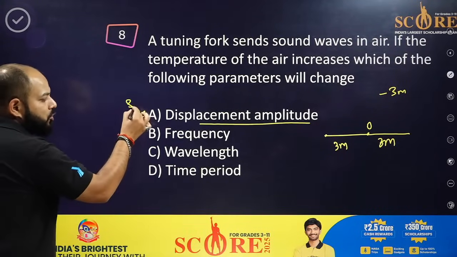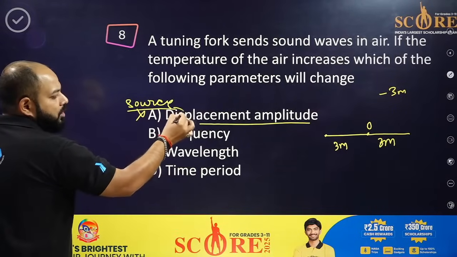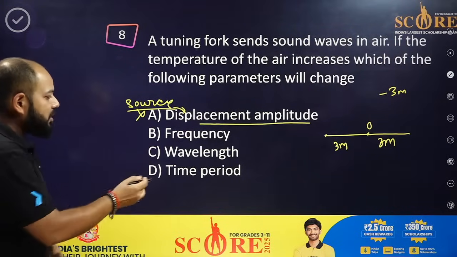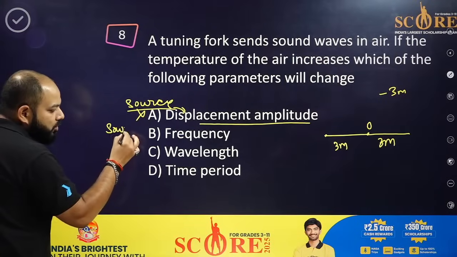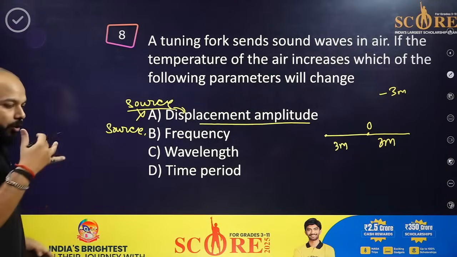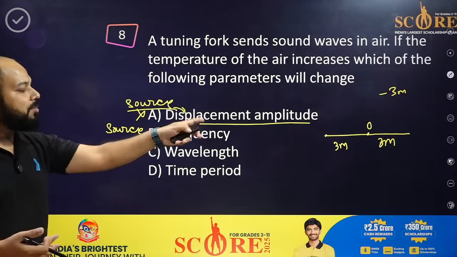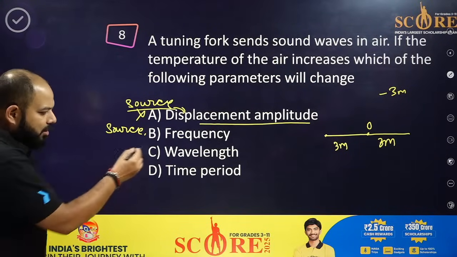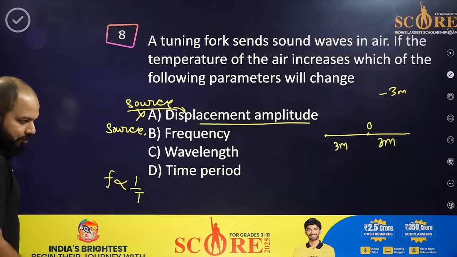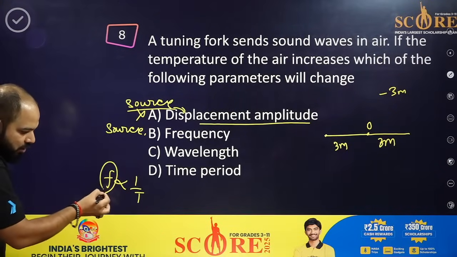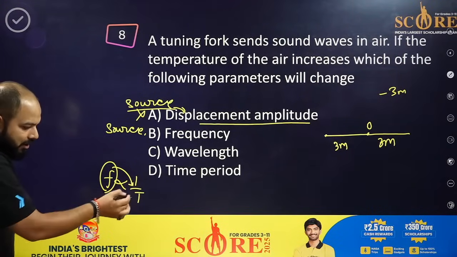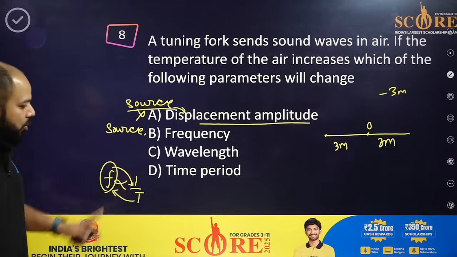Frequency just depends on the source. What disturbance the source created, that only it depends on. Same with the frequency; frequency also depends on the source. In this case, what is the source here? The tuning fork. So the frequency being generated by the tuning fork will remain the same. Okay. Then the time period. Now, we know frequency is inverse to time period. So if the frequency is constant, whatever the change is in the time period, that same will be there because of the frequency. So it will also remain constant.